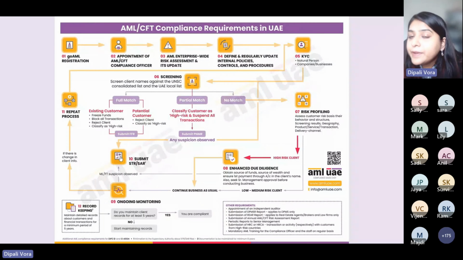And in case of companies, we are required to seek trade license copy, memorandum of association, and address proof. Now in address proof, one can take any documents like a utility bill, bank statement, municipal tax record, or lease agreement. Checking the validity is also important. And also, in case of companies, you also see KYC documents of the UBOs. Correct? Now, once we have taken all of these documents, we then move on to the next step, that is screening.